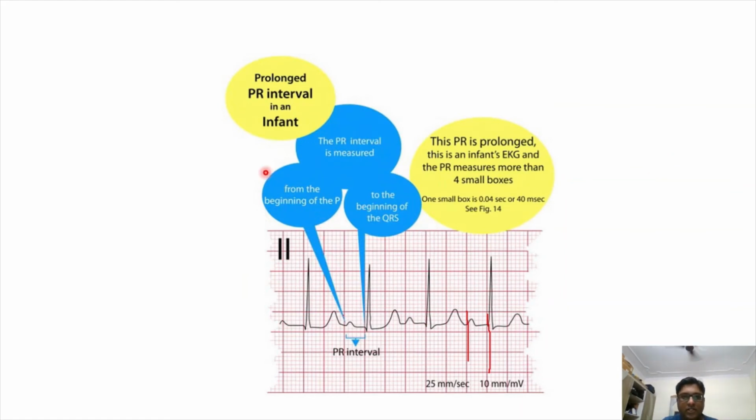If you look at this, this is an infant. This is the QRS, T and P, starting from here to here. If you measure it, 1, 2, 3, 4, 5, so it would be 4 small boxes. So this is basically 0.16. Anything more than 0.16 will be prolonged. Here it is more than 4 small boxes, and 1 small box is 0.04, 40 milliseconds, so it is more than 160 milliseconds, so it is prolonged.